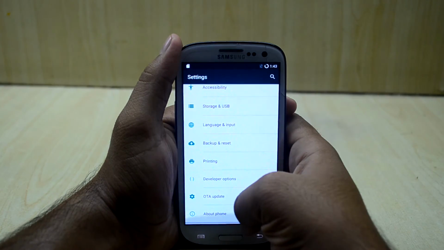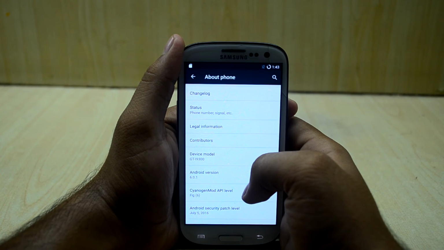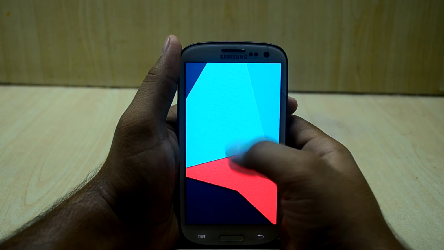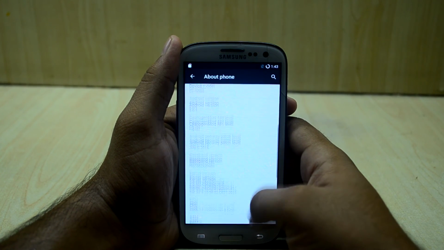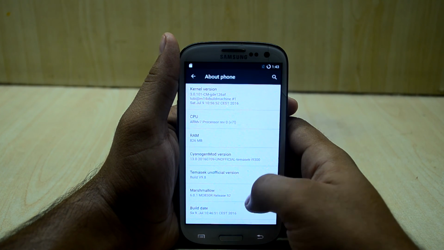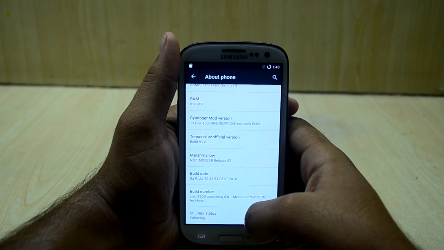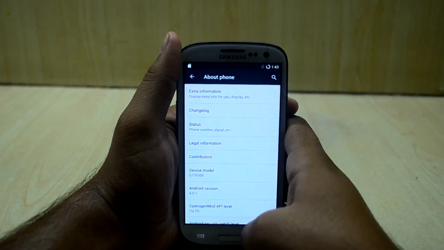and about device, and as you can see that the Android version is 6.0.1, which is Marshmallow. And as you can see that the build number is version 9.8 and the kernel is enforcing. And I think that's it. Thanks for watching, guys.